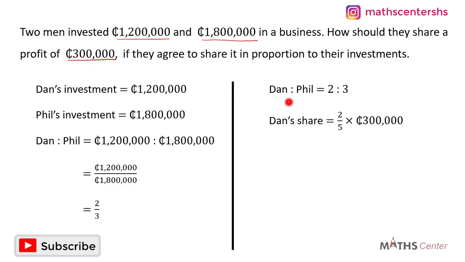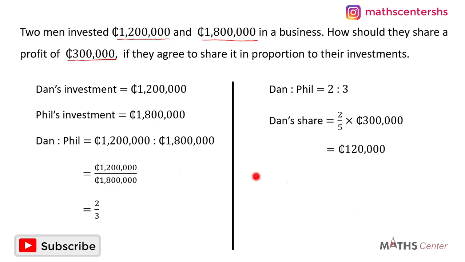Using this ratio, Dan's share will be equal to Dan's part of the ratio, which is 2, divided by the sum of the two, so 2 plus 3, which is 5, times the 300,000 cedis they shared. And this is equal to 120,000 cedis. So it means that Dan's part of the profit was 120,000 cedis.